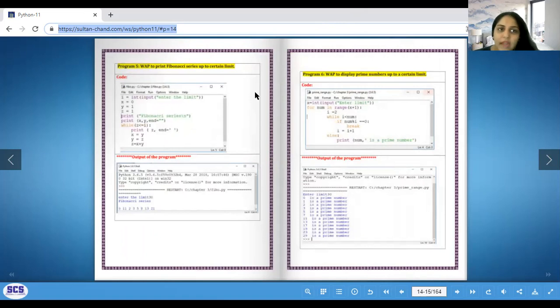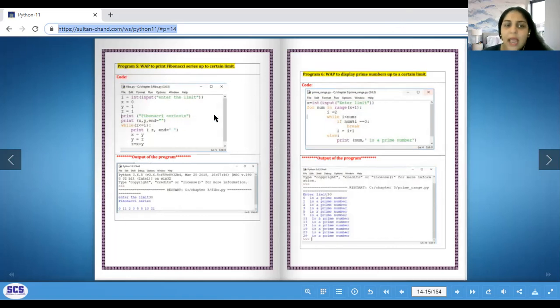So write a program to print the Fibonacci series up to a certain limit. Fibonacci is a very important program that you must remember. In this Fibonacci series, this is a very simple program. I'm taking three integers or three variables over here, x, y, z. X is 0, y is 1, z is 1. And I'm taking I, which is a limit from the user. I'm asking the user up till what limit they want us to show the Fibonacci series.